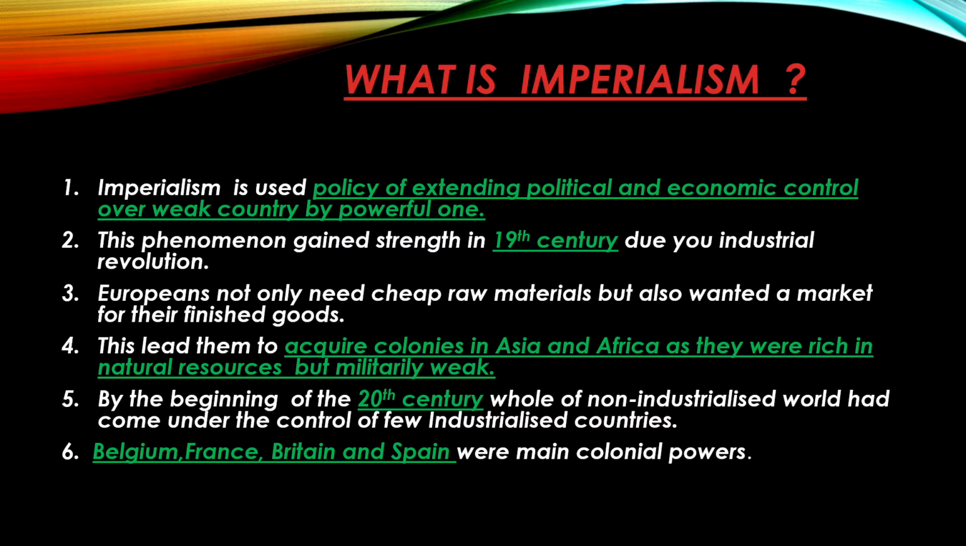What is imperialism? Imperialism is a policy of extending political and economic control over a weak country by a powerful one. It is the same as India being captured by the British people, who controlled everything in India. This phenomenon gained strength in the 19th century due to the Industrial Revolution. Europeans not only needed cheap raw material but also wanted a market for their finished goods. This led them to acquire colonies in Asia and Africa as they were rich in natural resources but militarily weak.